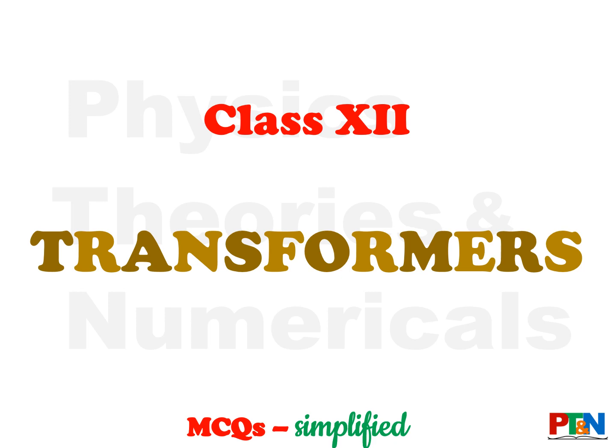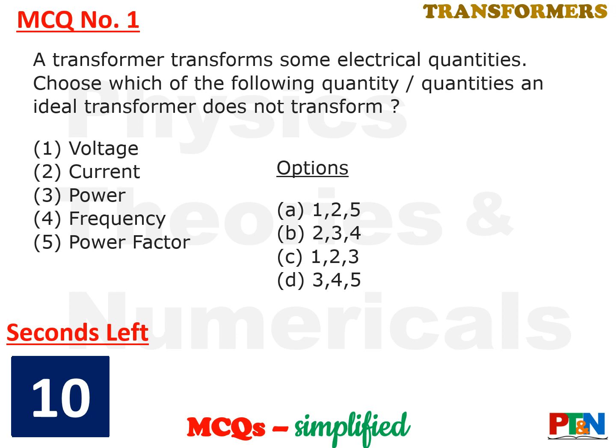This video is for transformers. The first MCQ. A transformer transforms various electrical quantities from input side to output side, from primary side to secondary side. Now, among the given quantities, which quantities does an ideal transformer not transform? Which of the quantities does a transformer not transform? You have got 10 seconds. Your time starts now.